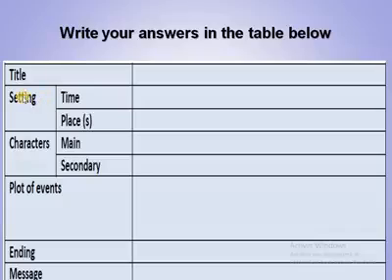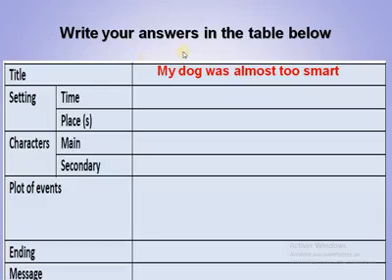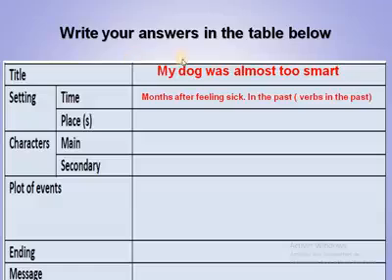So here we have the title, the setting, time, place, the characters, the main and the secondary characters, the plot of events, the ending and the message. Okay, let's start with the title. My dog was almost too smart. Of course, here you don't check the answers until you read the whole story. Setting, time. Almost after feeling sick in the past, and we have many verbs in the past, and the past progressive too. Place, or places maybe. So it's in a small village in Scotland, in the woods, in the Highlands.